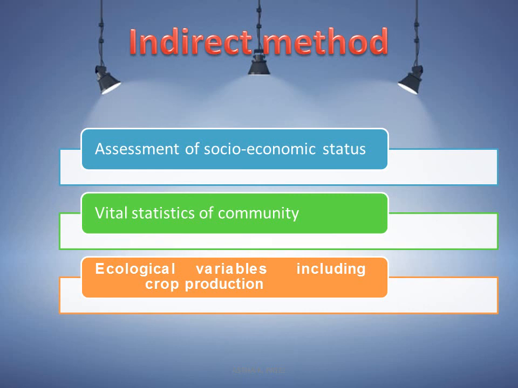By identifying the socio-economic status, whether the person or family is of poor, medium or high socio-economic status, we come to know about their nutritional status. By referring to various kinds of vital statistics, mortality rate, morbidity rate, by recording that kind of data and taking the resources, we can also know about the nutritional status. And by using ecological variables, we can come to know about the nutritional status of any population.